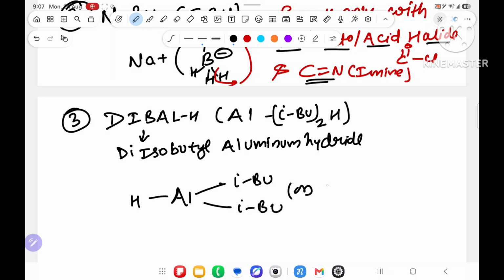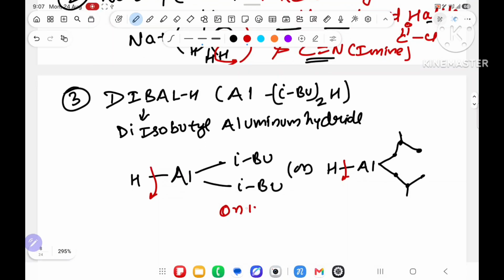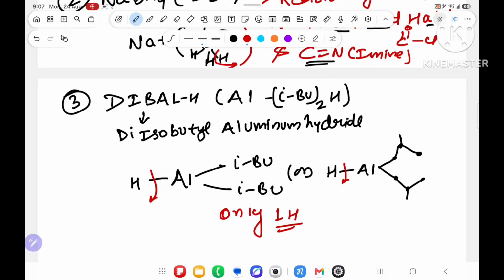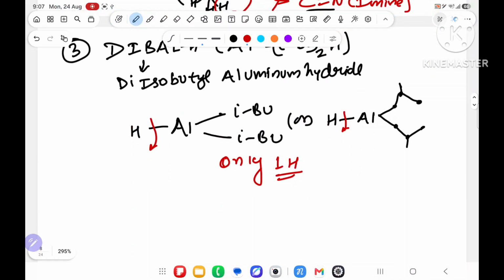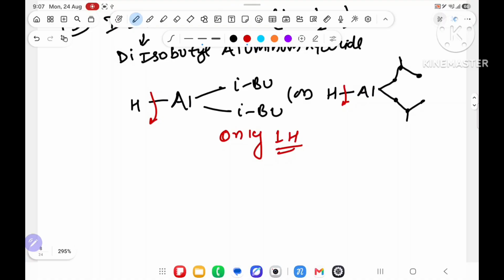Di-isobutyl aluminum hydride, or DIBAL-H. Isobutyl means 1, 2, 3, 4 carbons. Now LiAlH4 will give hydrogen because it has more bonds, it has 4 hydrogens, but di-isobutyl aluminum hydride has only one hydrogen. What is the use of that?